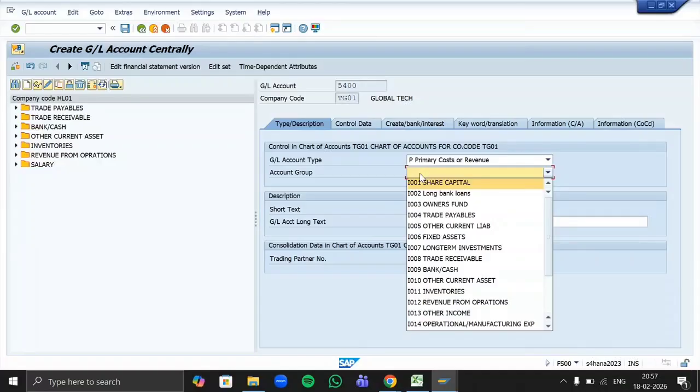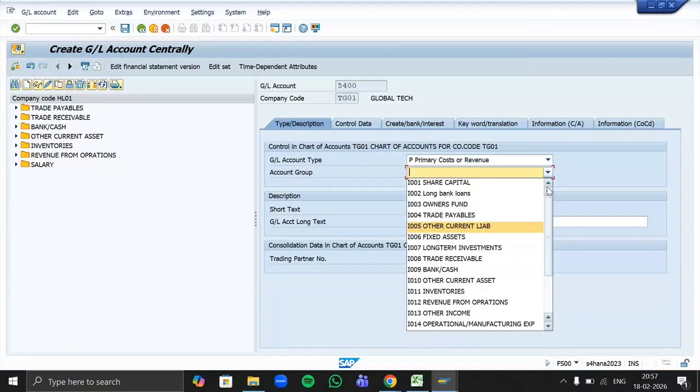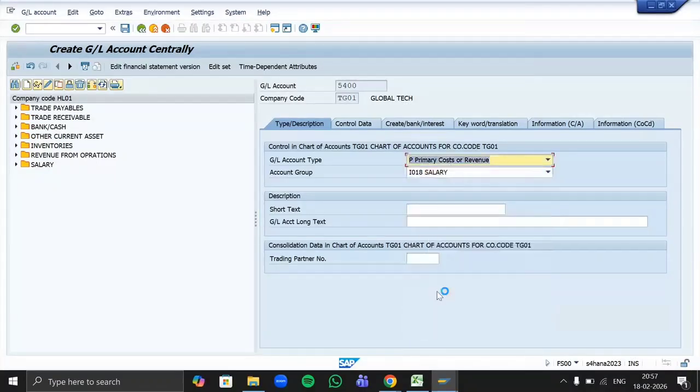Account group. If you remember, we have configured the same thing in our chart of accounts. All these groups we have copied in our chart of accounts. So whatever chart of accounts you have created will be reflected here in the field of account group. So here I am creating my salary GL under the group salary itself.